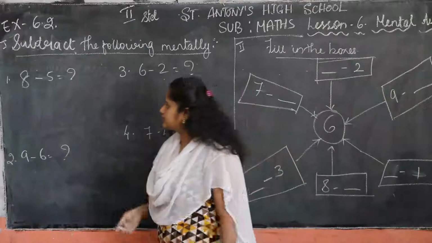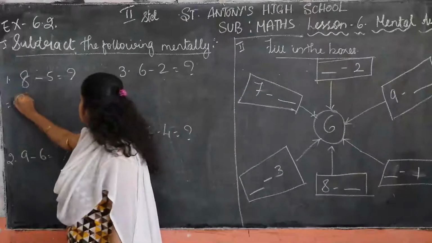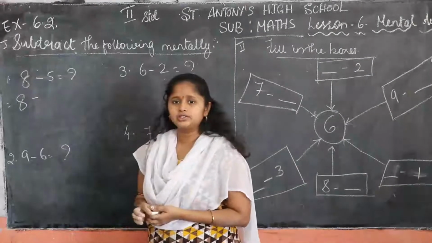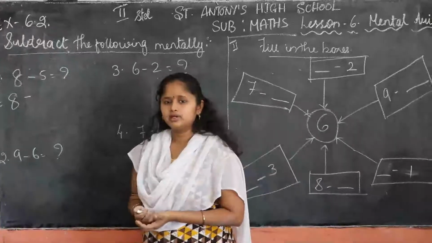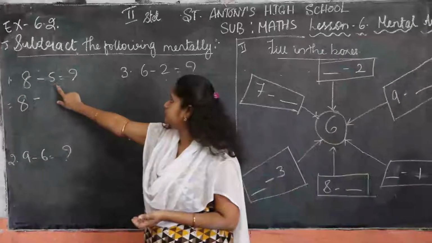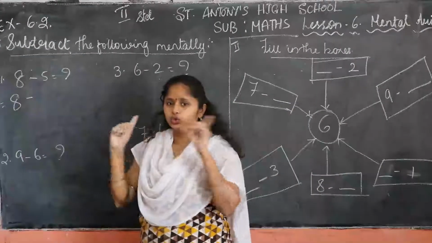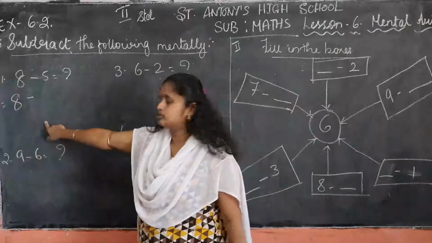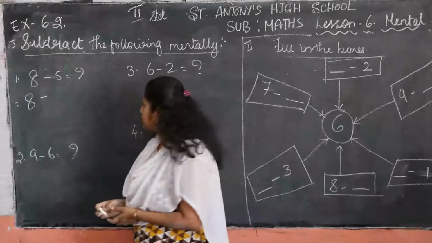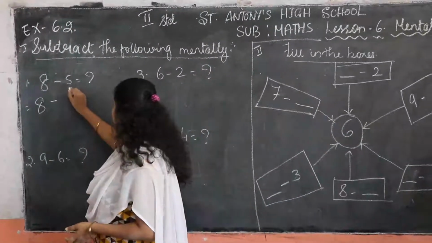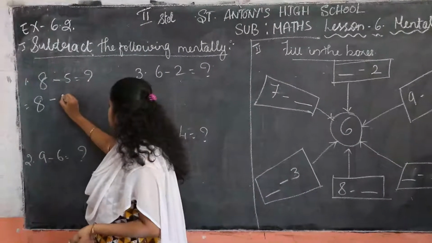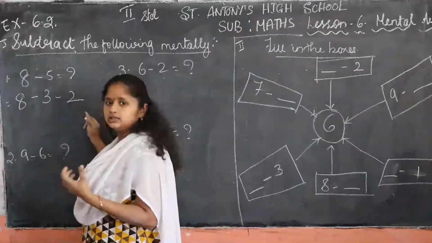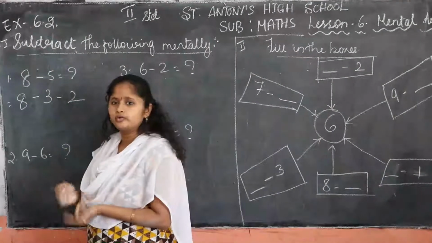So 8 here is there. Okay, 8 minus. As before in the addition sums, how I have explained, you have to split the number into 2. First you have to split it. After that you have to write the answers. Okay, so this 5, how will you split? 3 minus 2 or 2 minus 3. You can split however.